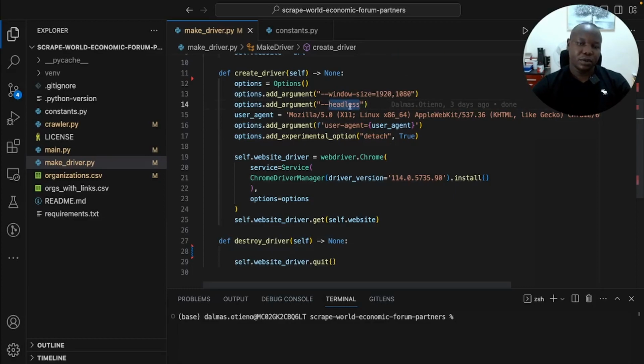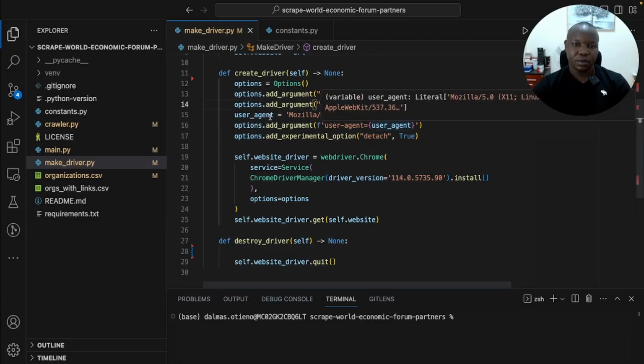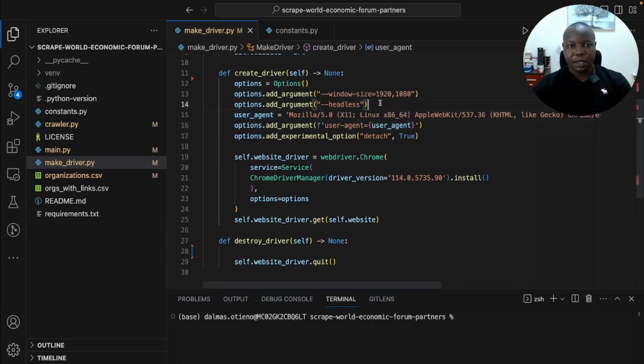So we would like to run headless because sometimes we're running servers that don't have user interactions through user interfaces. Then the user agent here is just to simulate interaction with the website, as if it is a human interaction. Then that user is what we have added here in the options.